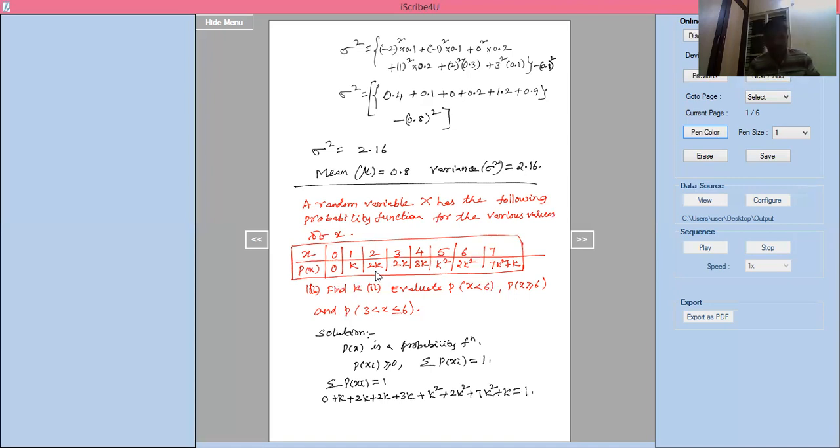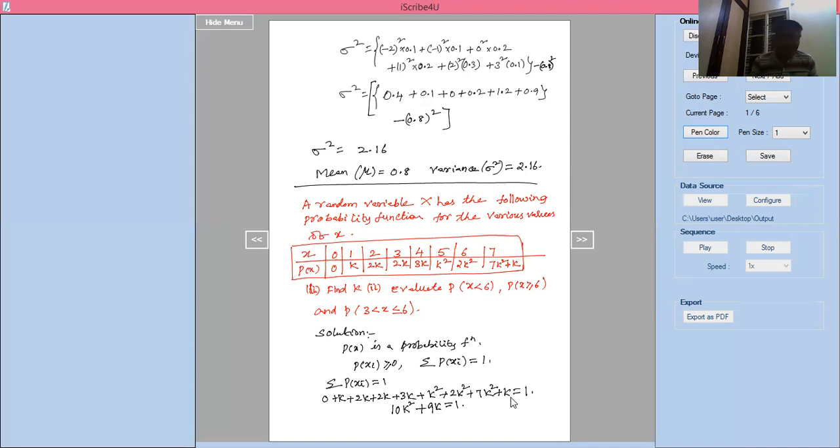So we add all: 7k square plus 2k square is 10k square, plus k plus 2k is 3k, 3k plus 2k is 5k, 5k plus 3k is 8k, 8k plus k is 9k. 10k square plus 9k equal to 1.